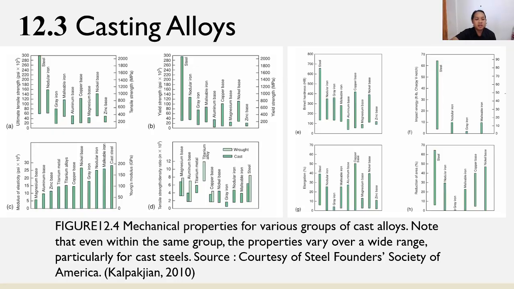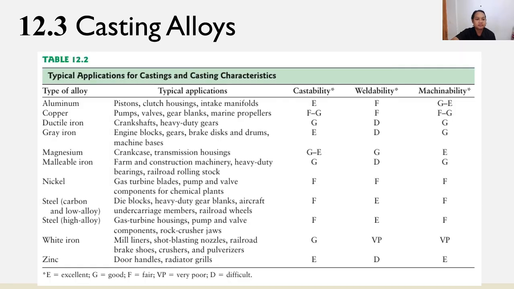This is the figure of mechanical properties for various groups of cast alloys. Note that even within the same group, the properties vary over a wide range, particularly for cast steels. Next, in Table 12.2, there are typical applications for casting and casting characteristics.